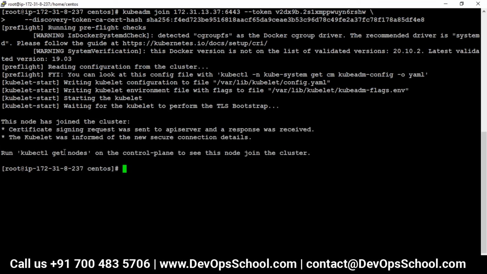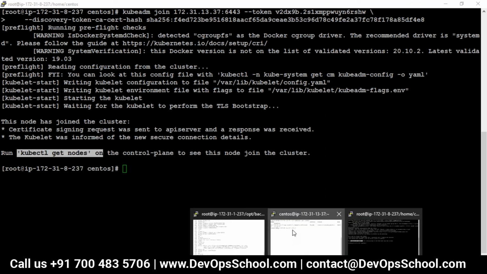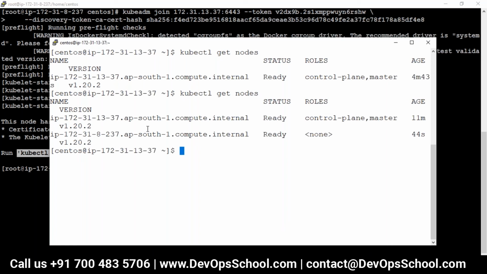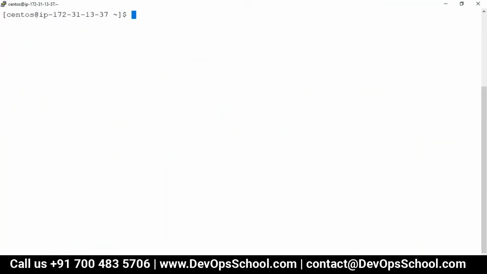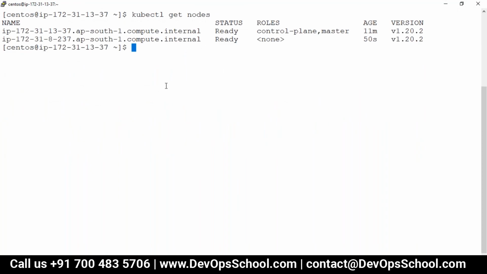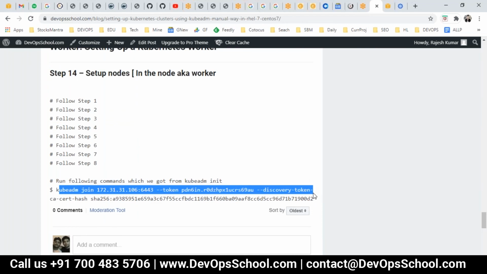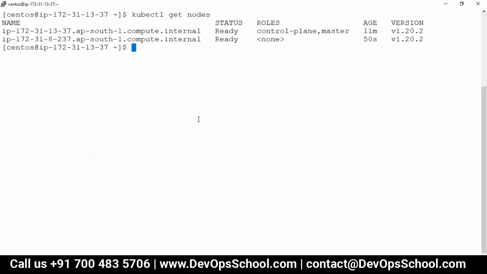Now you have to do it from the workstation. Now you see, I got the worker. See, first one is a control plane. Second is worker. So if you want to add more workers, guys, you have to do steps 1 to 8, and after that this join command as many times, and it's done. So this is how we set up the master and worker.